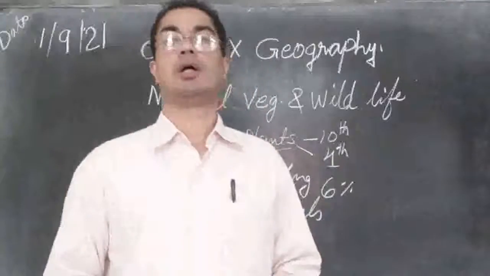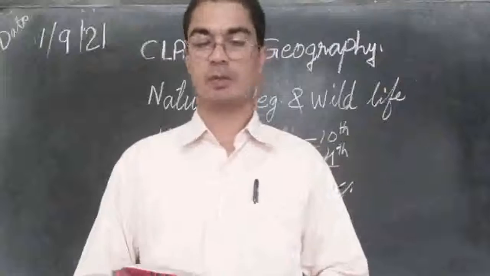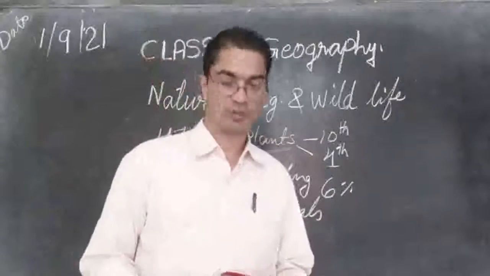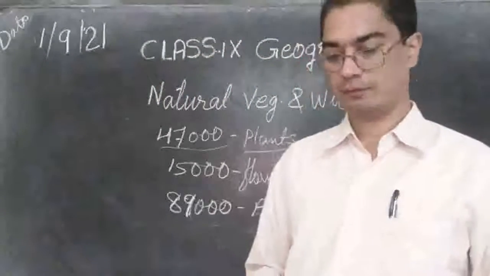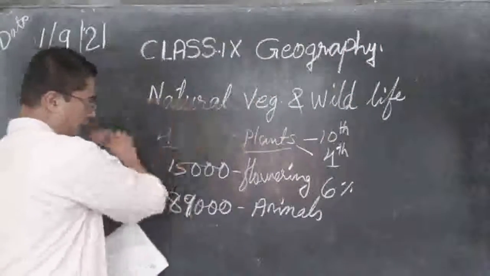So take your textbook, page number 42. You will study about the relief. What is the relief? I hope you understand what is meant by the term relief.